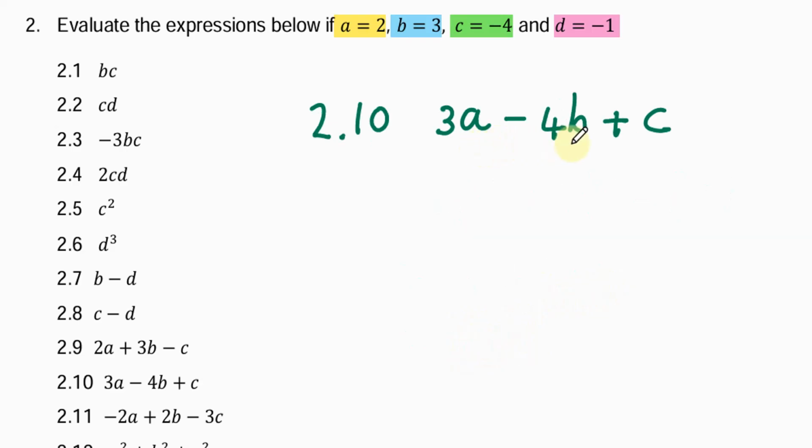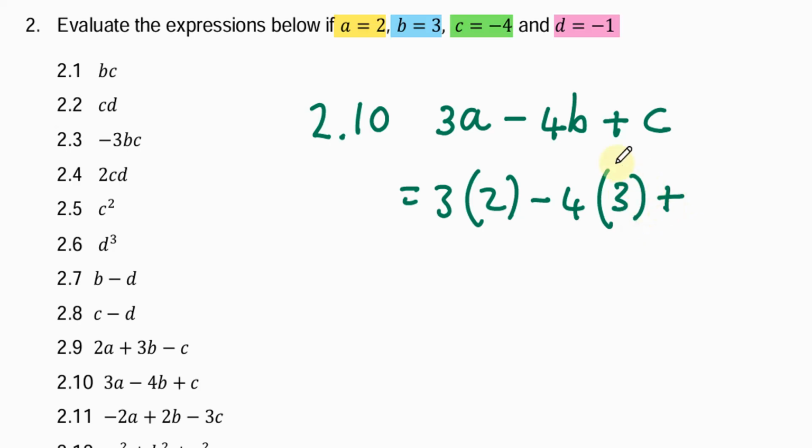Let's plug in the values of a, b, and c. So a is 2, b is 3, then plus c. And since c is negative, we're going to put it in brackets. So plus negative 4. So this is going to give us 6 minus 12.